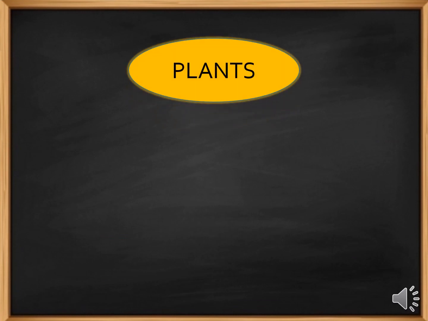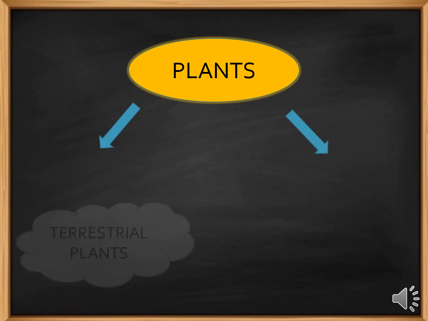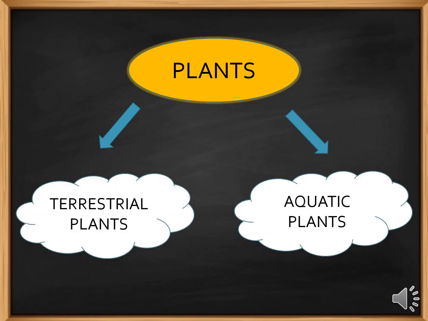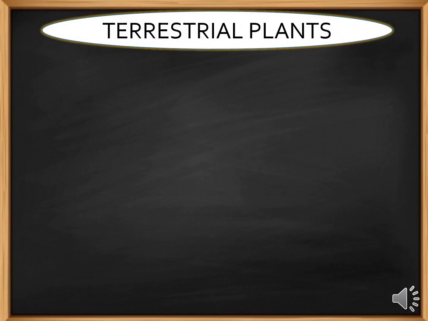Based on their adaptation, plants can be classified into two types: terrestrial plants and aquatic plants. What are terrestrial plants? Terrestrial plants are the plants that grow on the land.